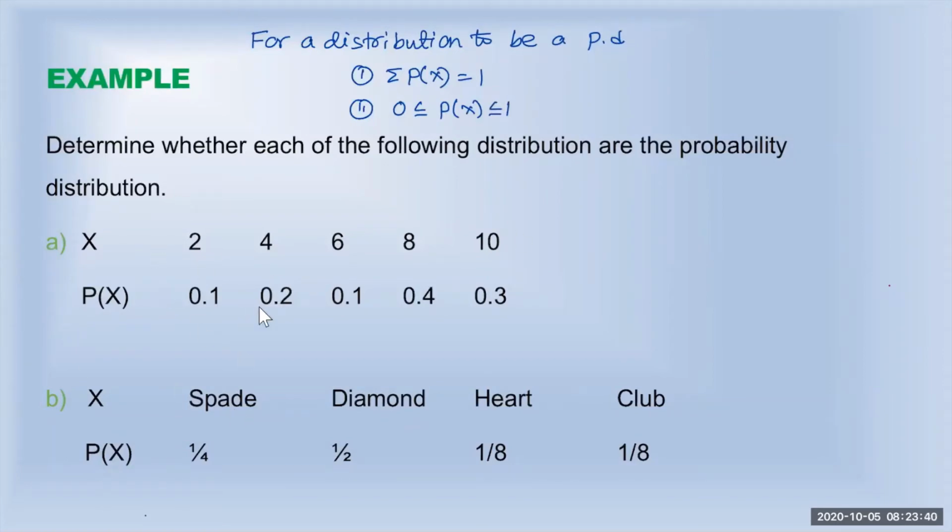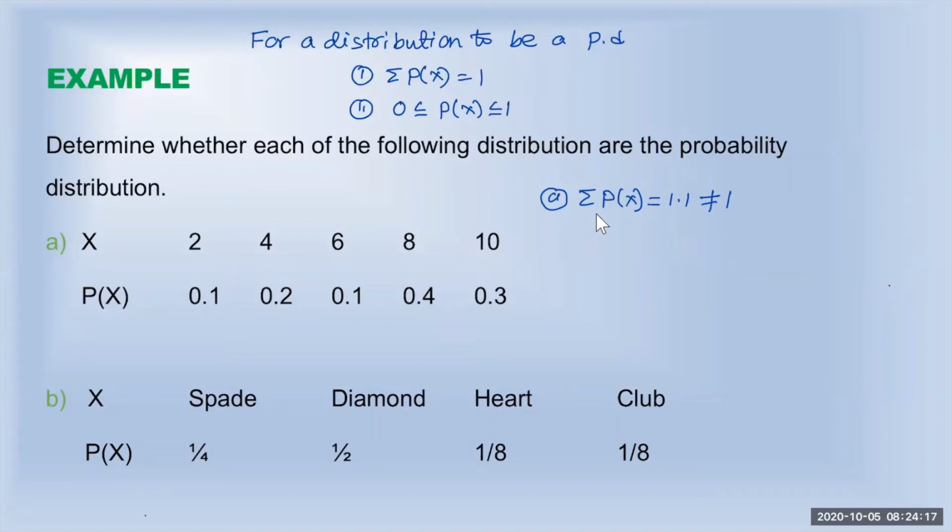So if we look at the first one, let's find out. For part A, the sum of probabilities is equal to, let's try to add the probabilities. 0.1 plus 0.2 is 0.3. That becomes 0.4. 0.4 plus 0.4 is 0.8. 0.8 plus 0.3 is 1.1. Okay, it is 1.1, not 1. If it is 1, then we'll go to the next one to check.